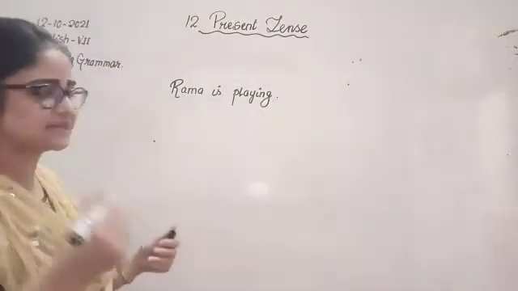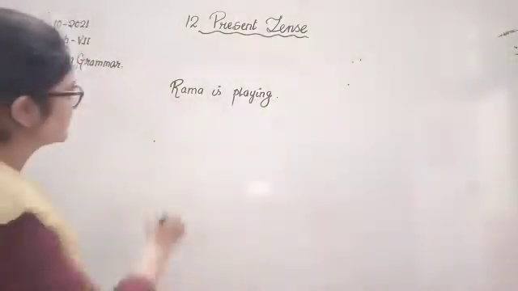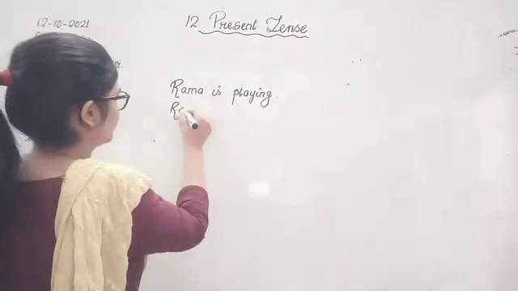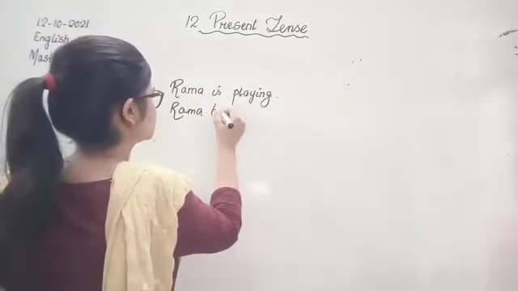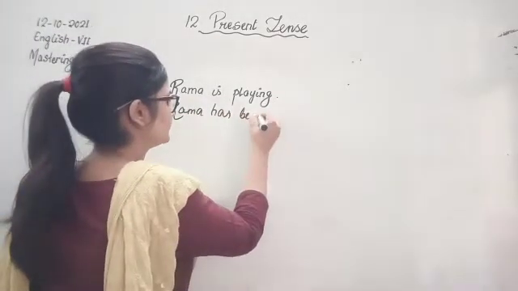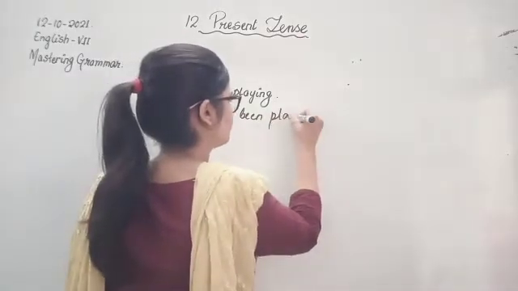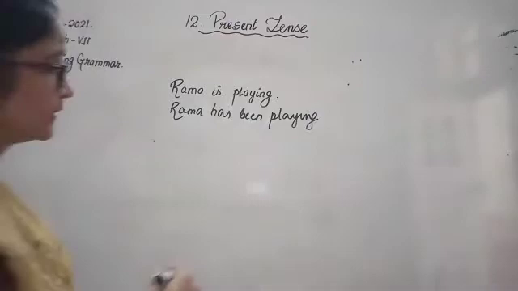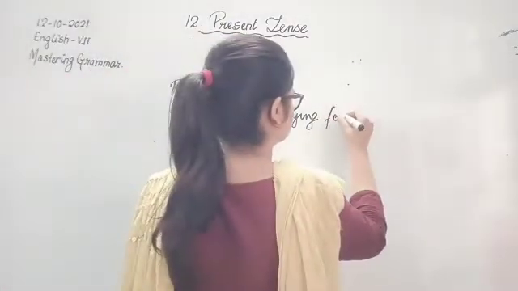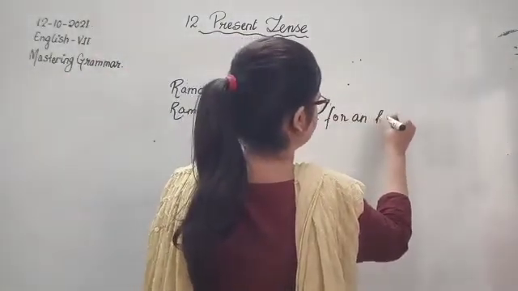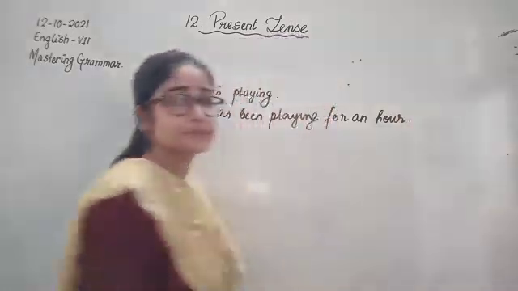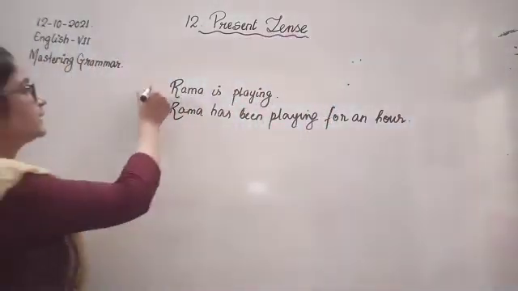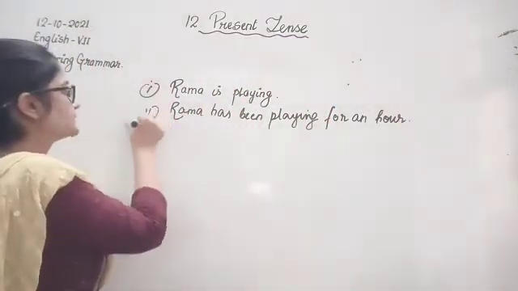But if I say "Ram has been playing for an hour." Yes children, if you can see this one and this one.